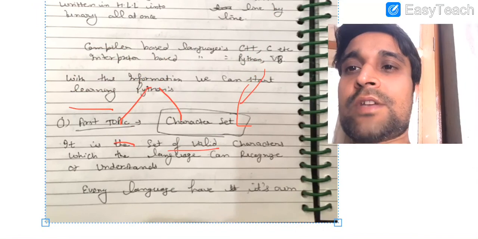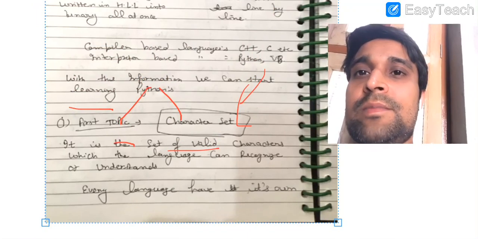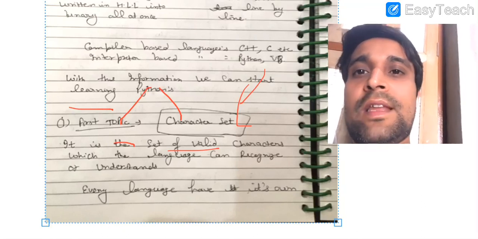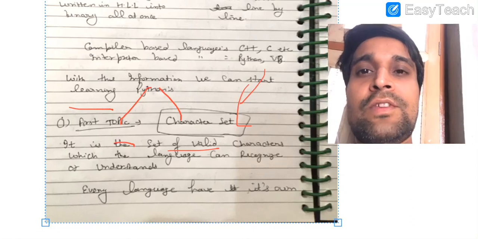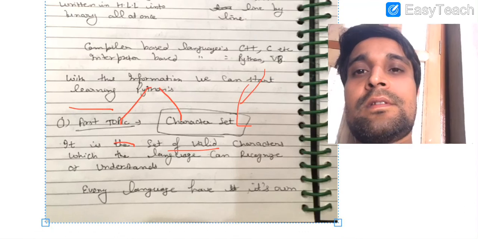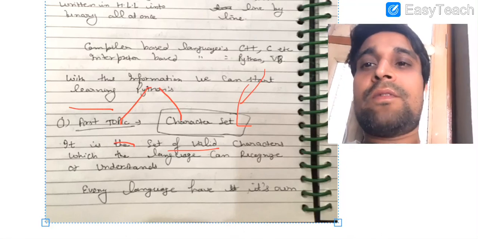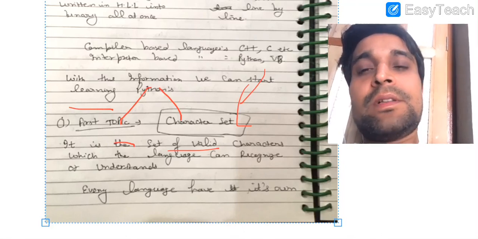So today we are going to start from the first topic, which is the character set. Character set means the set of characters that the language can recognize. Every language has its own character set. Like in English we use A to Z, in Hindi we use its own letters, and so on. Similarly in Python we can use capital A to Z, small a to z, plus, minus, multiply, divide, square brackets, curly braces, hash symbol.